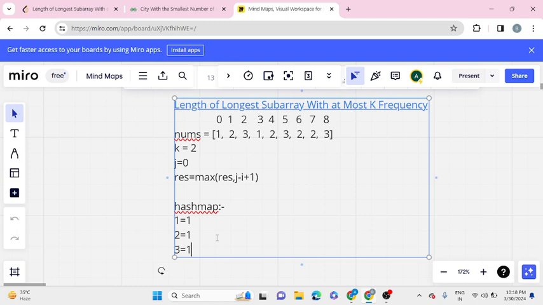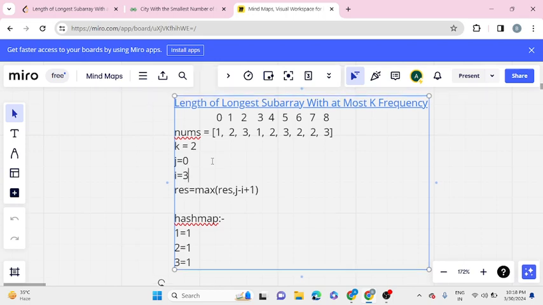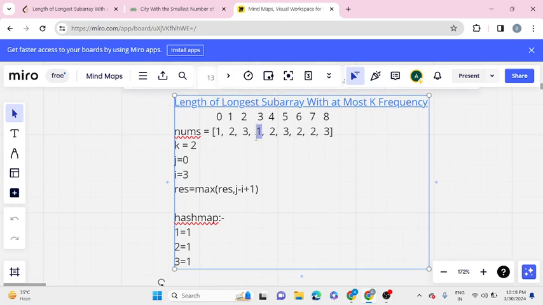Now we have encountered another number one, and now our i is three. As our i is three, we have a one there, so we will update it in our hash map. We find that it is not making any effect to our size. Our size still remains three, and the frequency of each element still remains two.